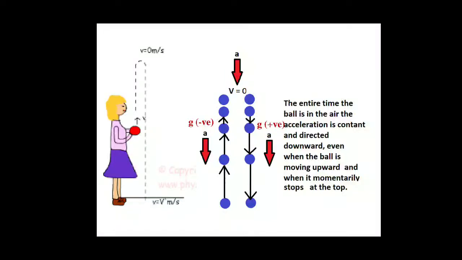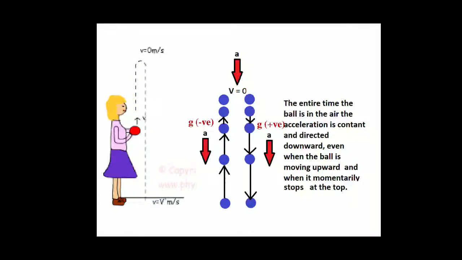Now one more thing: when we throw this object upward, we have to give a velocity to this object. Only then will this object move, because if we do not give any velocity, this object cannot move. So in this case the initial velocity has some value, and the final velocity will become 0 when we throw an object upward.